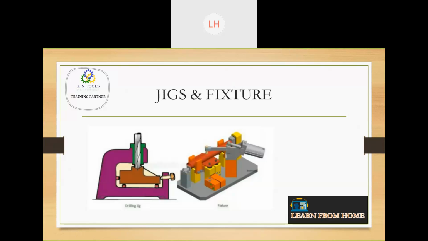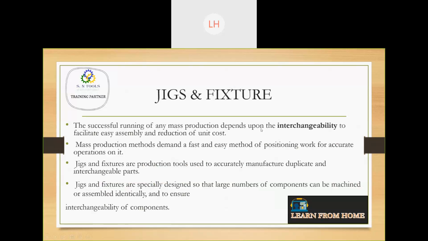Okay, fine. So now we'll be going to the next topic called jigs and fixtures. I'll be talking about this part. See, you can see here. This is the drill jig, and the other one you are seeing is the milling fixture. That is an assembly fixture as well. So what are jigs and fixtures?